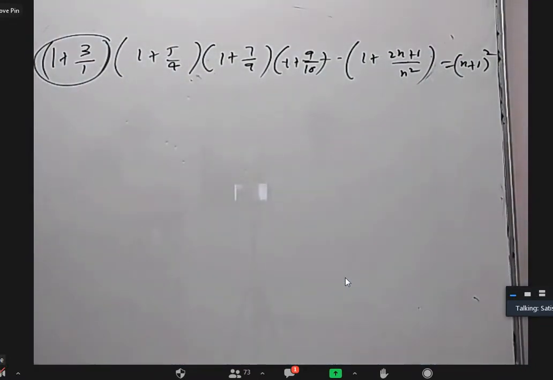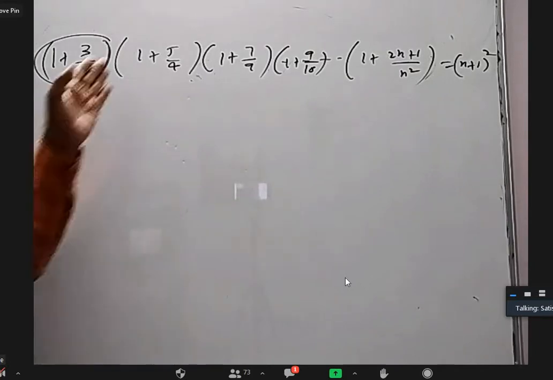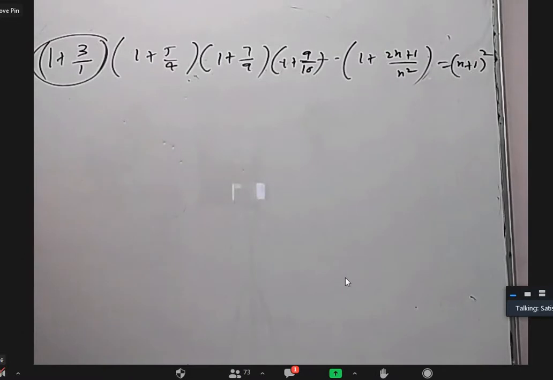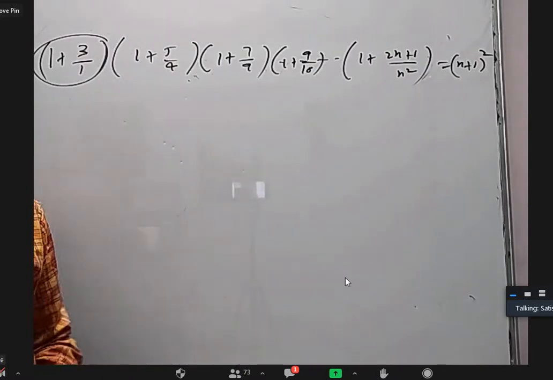Okay. So in the exam, don't write that this is 4 by 1, this is 9 by 4, all cancel, you get n plus 1 whole square. Okay, don't write like that. Even though that is correct, it is not mathematical induction.